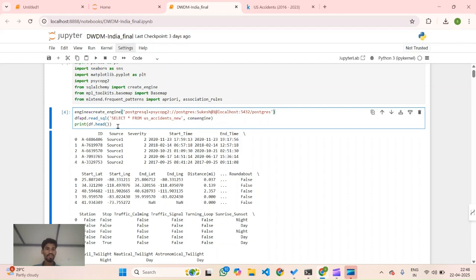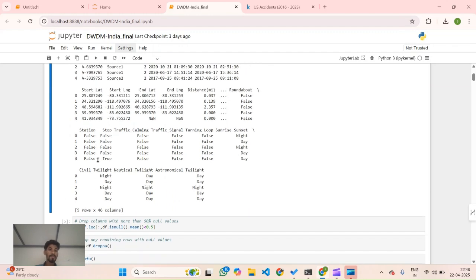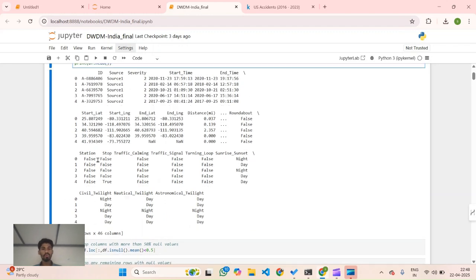If you want to check whether the data is loaded into the data frame or not, we can print df.head, which gives the first five values. We can check here, the first five values are listed. These are all the columns. Now, like I said earlier, we have to do the pre-processing.